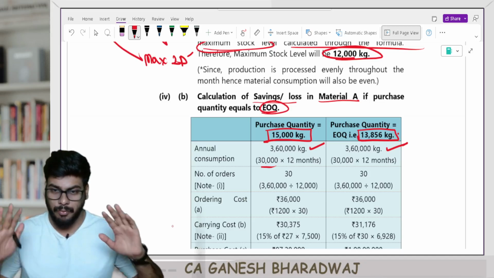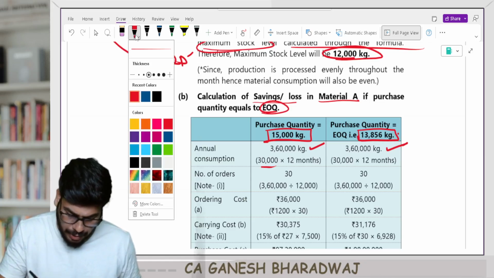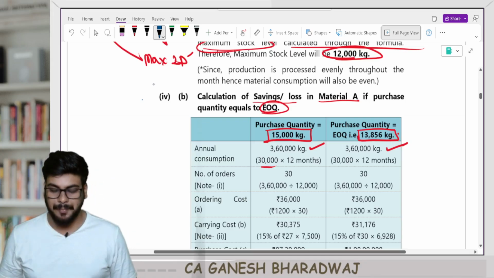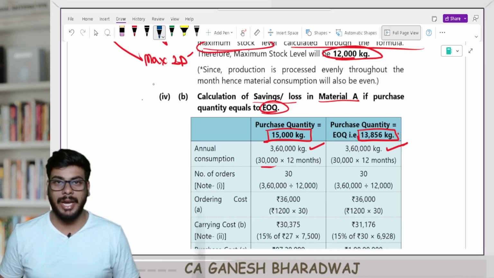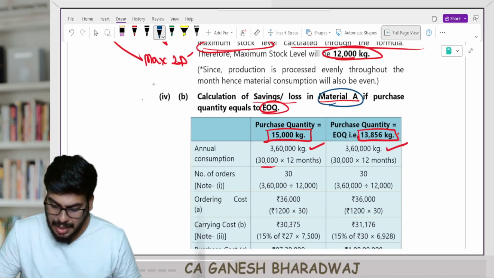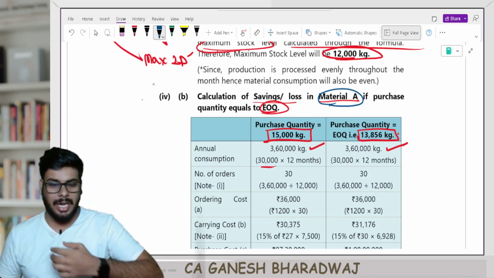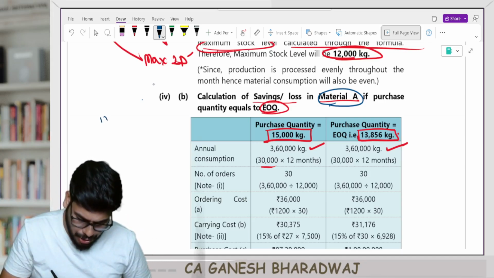Right. Now wait. Here comes the most interesting part. Please hear me out carefully. Now guys, we all know that material A is a perishable item, or in other words, 10 days equivalent consumption is how much? 12,000 kgs.